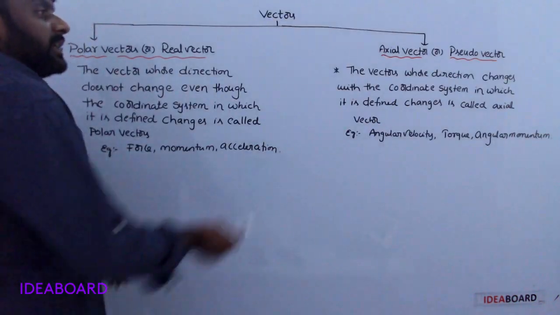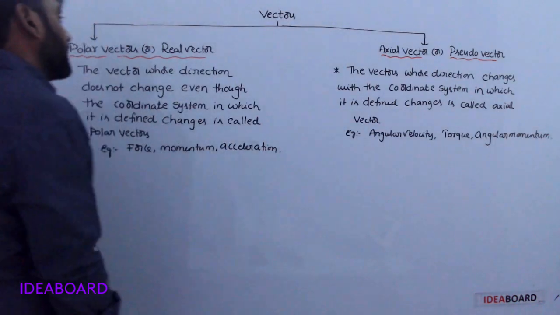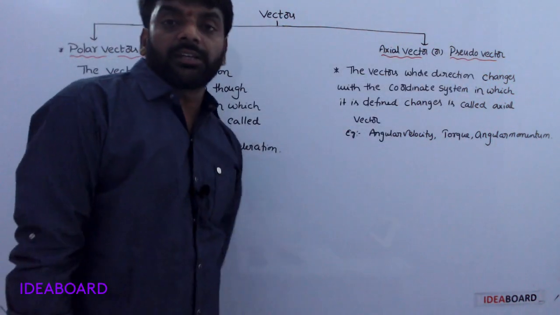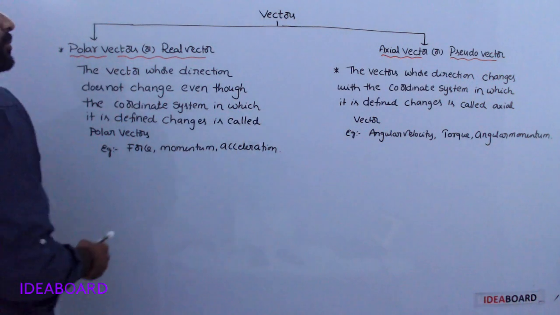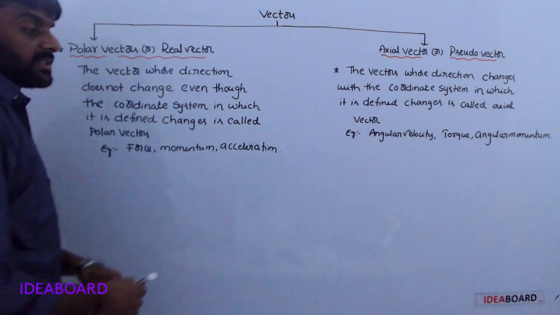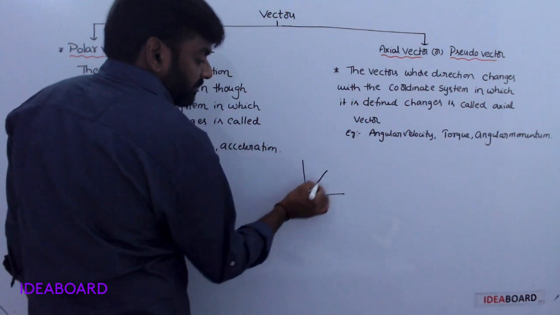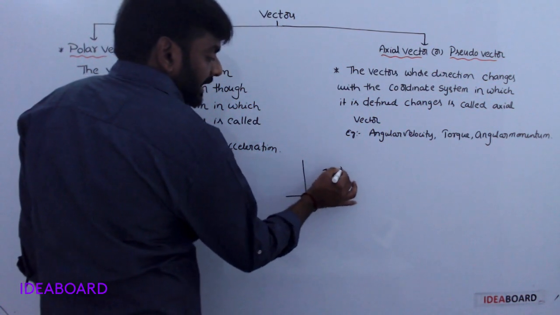Vectors are mainly classified into two types. Polar vectors are real vectors. Axial vectors are pseudo vectors. Polar vector or real vector means, for example, you consider one vector A bar.